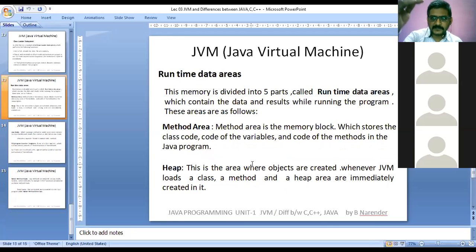If the instructions are proper, the program will enter into memory. That memory is divided into 5 parts called runtime data areas, which contain the data and results while running the program. These are as follows. The 5 parts of the memory are, first one is,